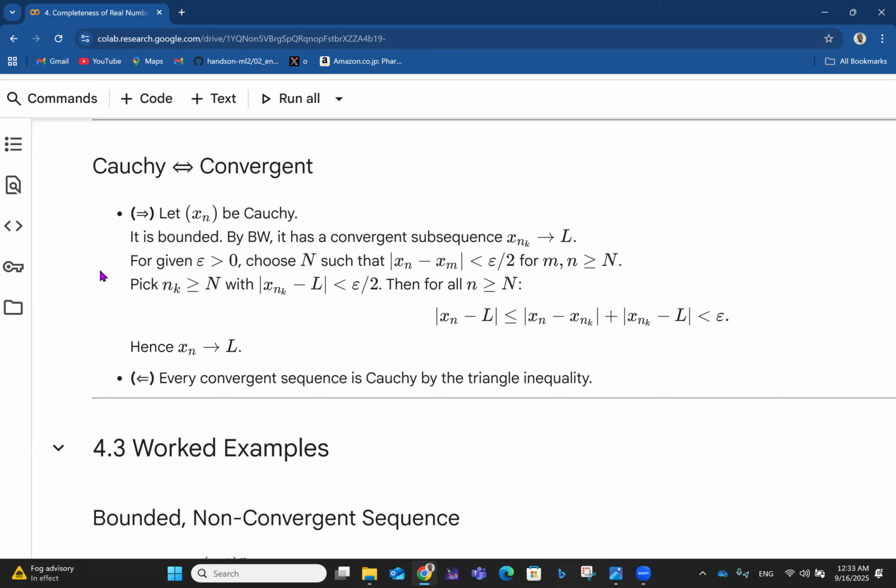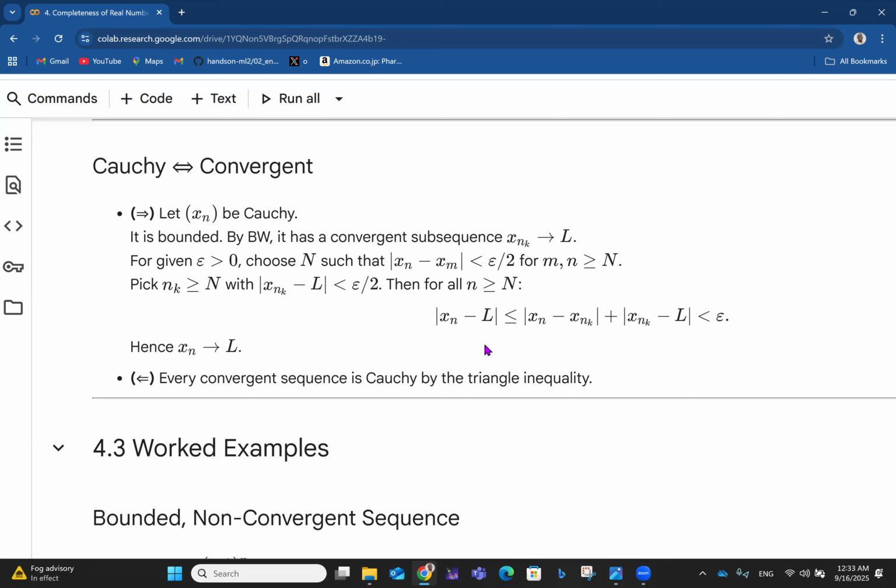All right. So we can now pick the subsequence x_nk. Relating to the subsequence, if you now have a particular n_k greater than or equal to N with the absolute value of x_nk minus the limit less than epsilon over 2, then we can say for all n greater than or equal to N, the absolute value of the sequence x_n minus the limit is always less than or equal to x_n minus the subsequence plus